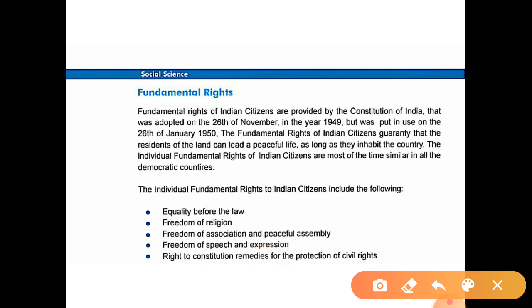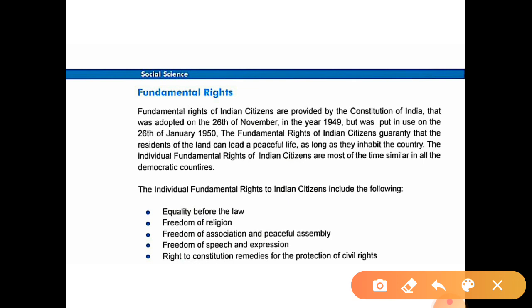If people have some opinions regarding the present government, they can speak about them and express them. Sometimes we can see rallies and dharnas held by the people to protest against some governments. And the last one is right to constitutional remedies for the protection of civil rights.